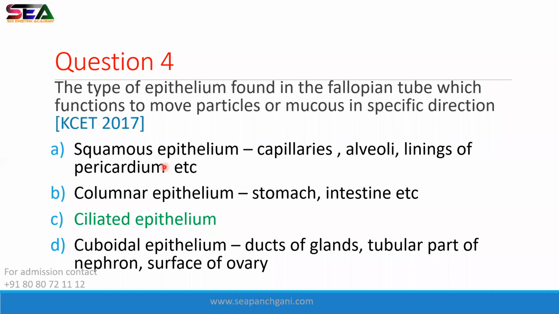Pericardium is a sac or carry bag, plastic bag like structure in which your heart is packed, covered. Cardium means heart, peri means outer side. Pericardium means the sac like structure which covers and protects your heart. Columnar epithelium, where it is present, stomach and intestine, etc. Tubular epithelium, ducts of gland, tubular part of nephron, and surface of ovary.